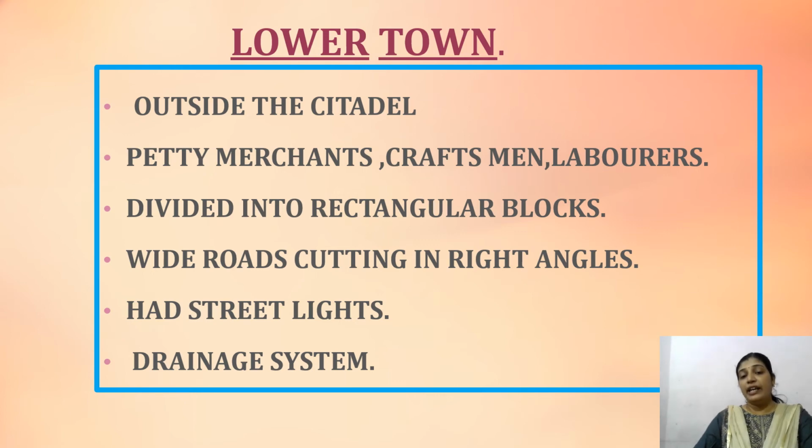That means it was a grid structure, and wide roads were built in such a way that they cut each other at right angles, and that cutting made the structure into rectangular blocks or grids. And they had street lights, and they had a well-planned drainage system also. We'll study the drainage system later.